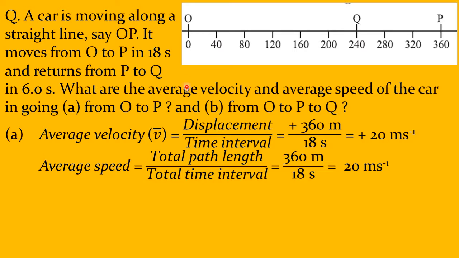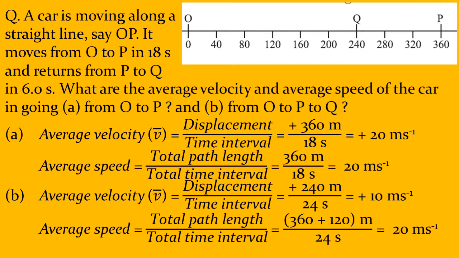Now the average velocity in the first case, moving O to P: the displacement is 360 minus 0 divided by 18, 20 meters per second. And what is the distance traveled by the car, the path length? That is also 360. So average speed is path length by time, that is also 360 by 18. So both velocity and average speed are 20 meters per second. I have put a plus mark here to indicate the direction for velocity. But in speed, being a scalar, I have not put any plus or minus sign.